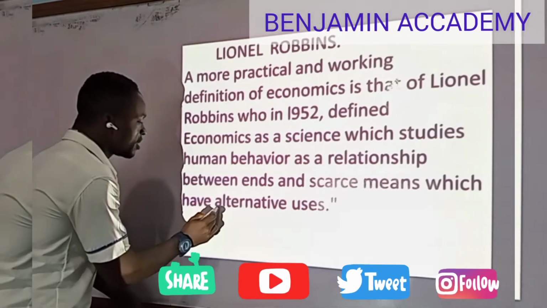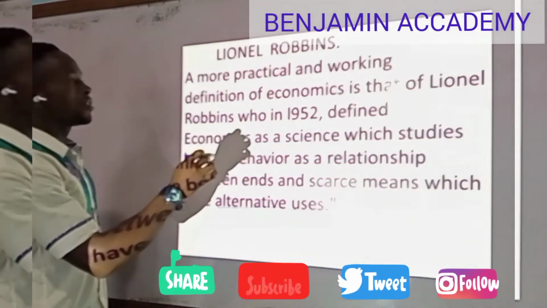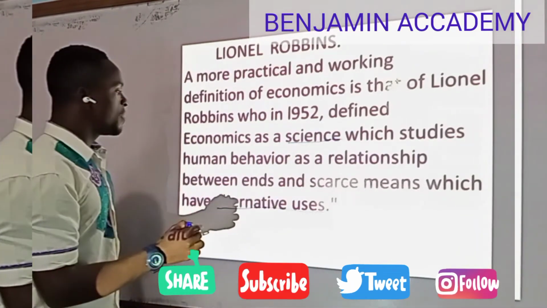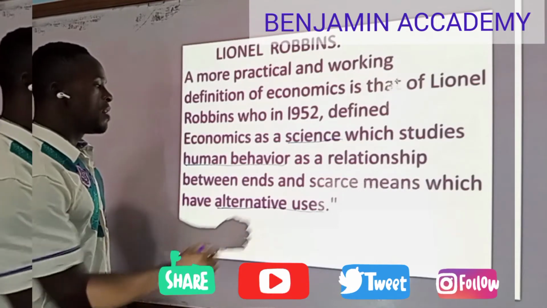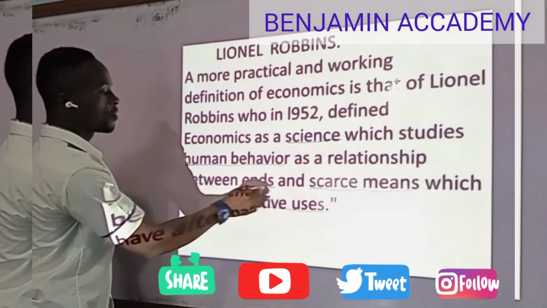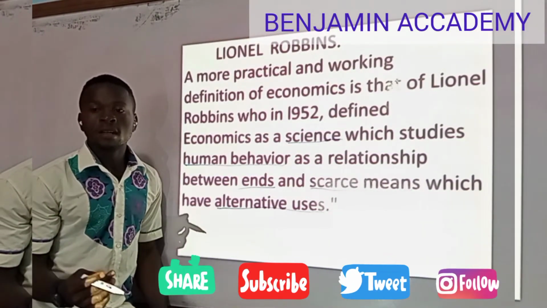First of all, he talked of what? Alternative uses. He also made mention of science, human behavior, scarcity, and aim. These are some of the things we are going to be looking at.